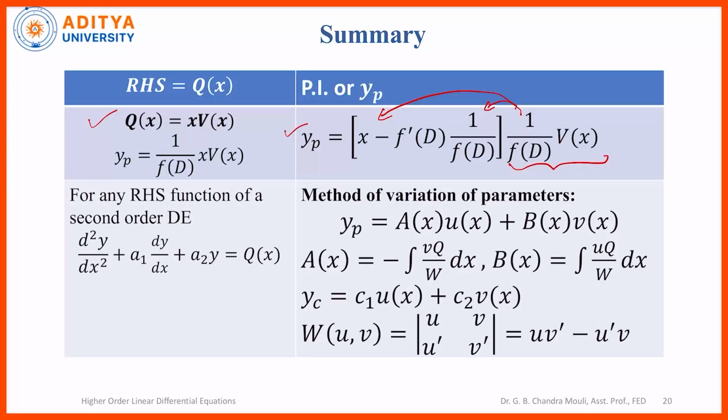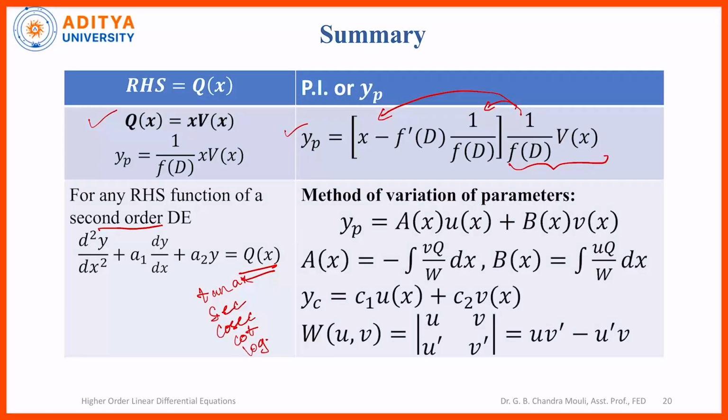And next we have seen the general method to find the particular integral, that is method of variation of parameters for a second order linear differential equation. So here q of x can be any function. So we have seen the example for tan ax. The function can be secant, cosecant, cot, or a logarithmic function.